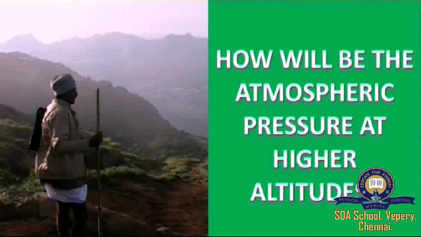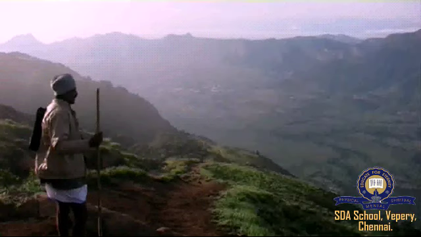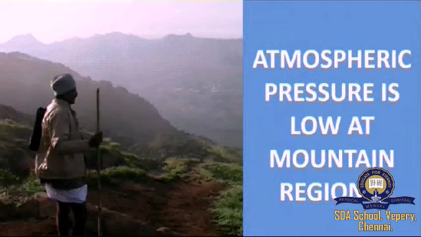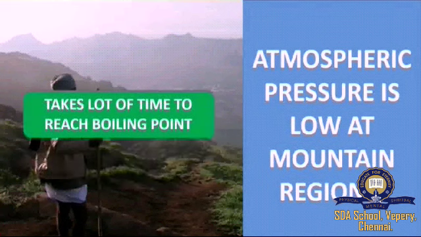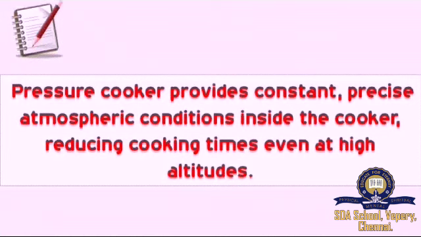How will the atmospheric pressure be at higher altitudes? It will be very low, right? When the atmospheric pressure at higher altitudes is very low, how does it affect the boiling point? It takes a lot of time to reach the boiling point, so it takes a lot of time to cook the food. So what can be used in such cases? The pressure cooker provides constant and precise atmospheric conditions inside the cooker, so it reduces the cooking time even at high altitudes. So the pressure cooker is of great use at higher altitudes.